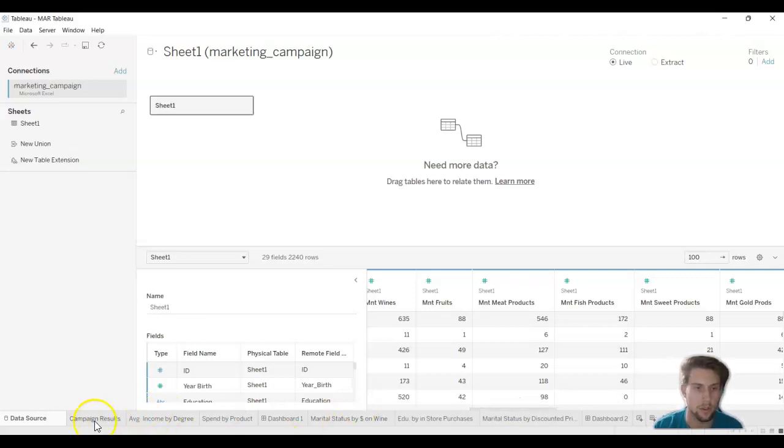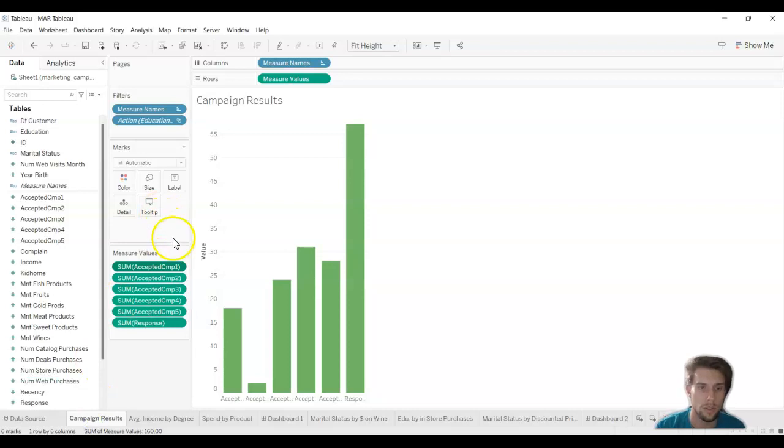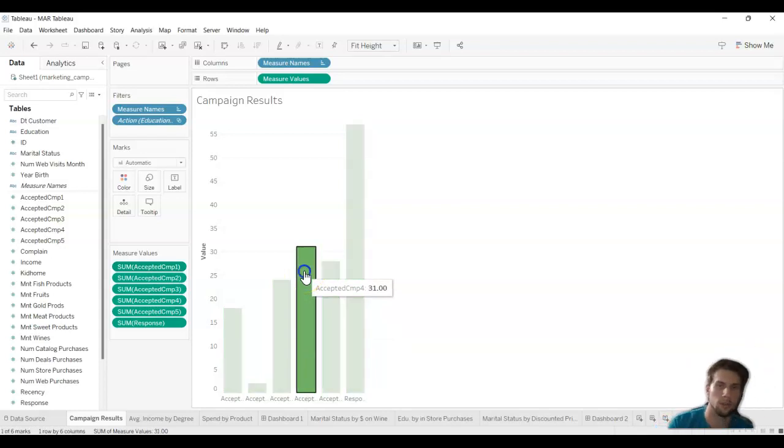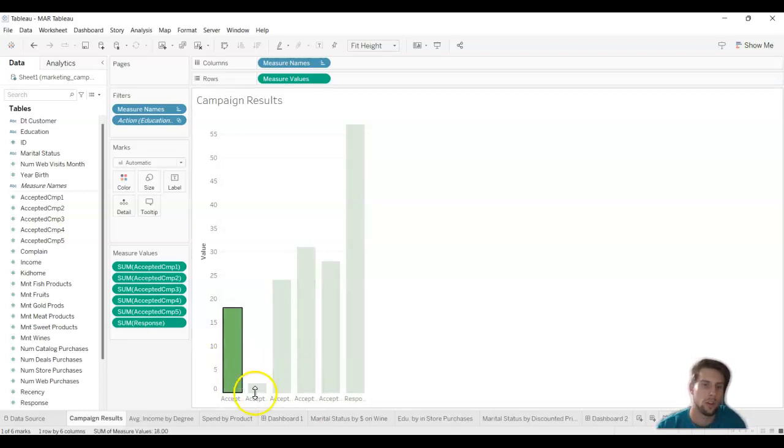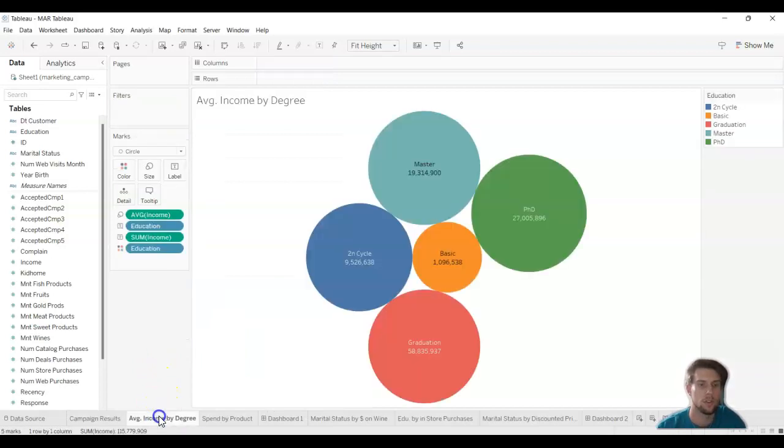And now going into the campaign results, we have accepted campaigns. We got 1, 2, 3, 4, and then we have 5 right here. Obviously, campaign 4 was the most successful. Next being campaign 5, going into 3, then 1, and then our campaign 2 was the least successful.